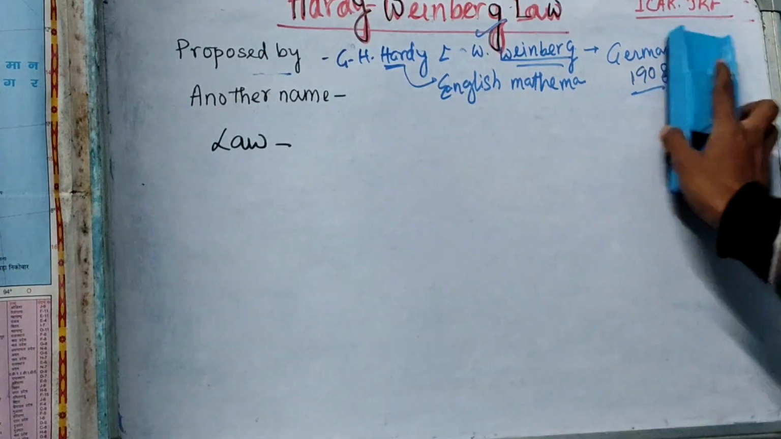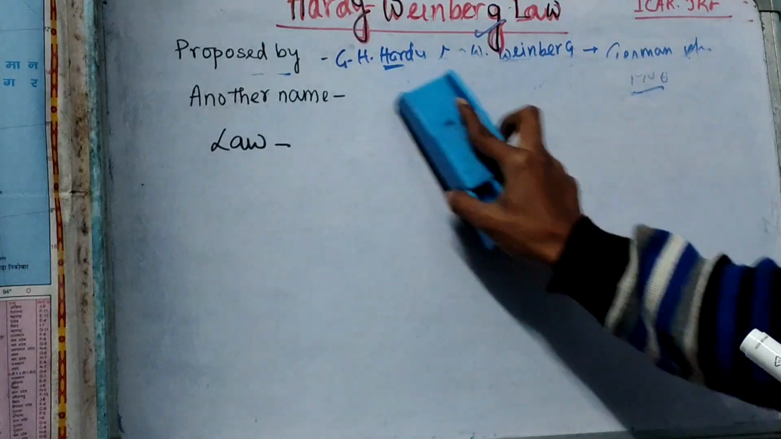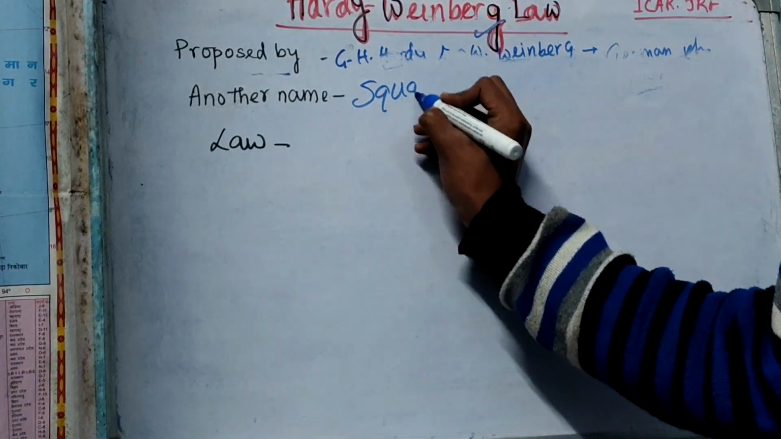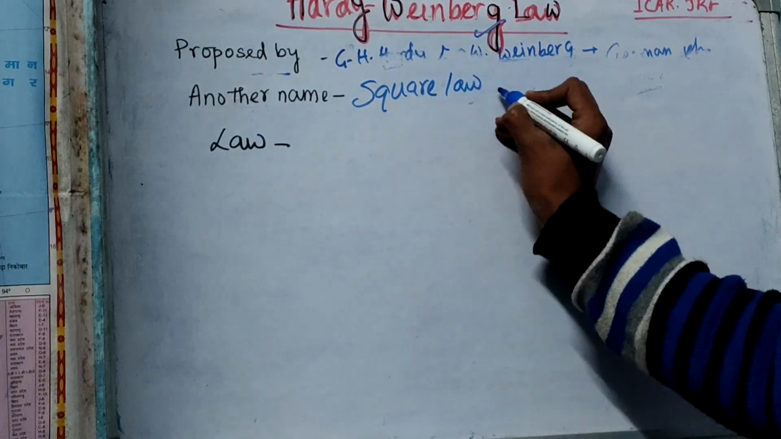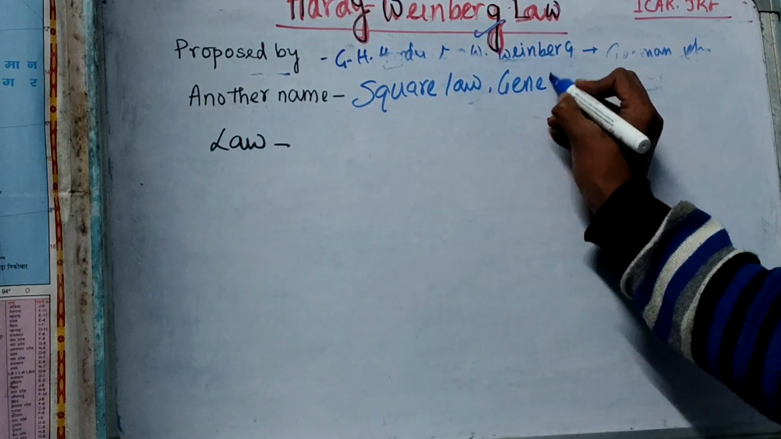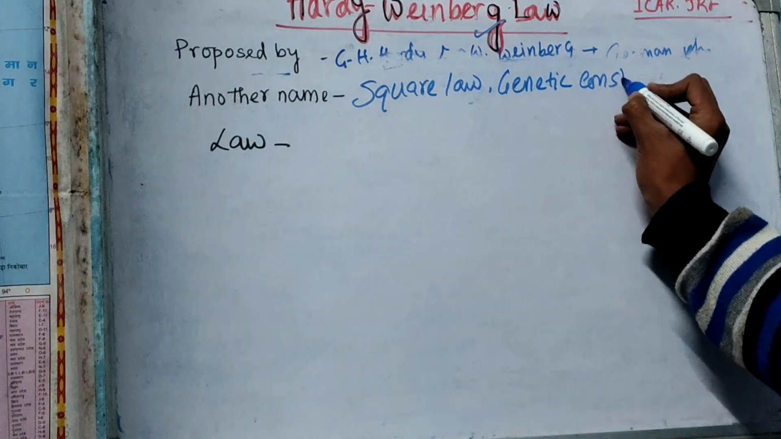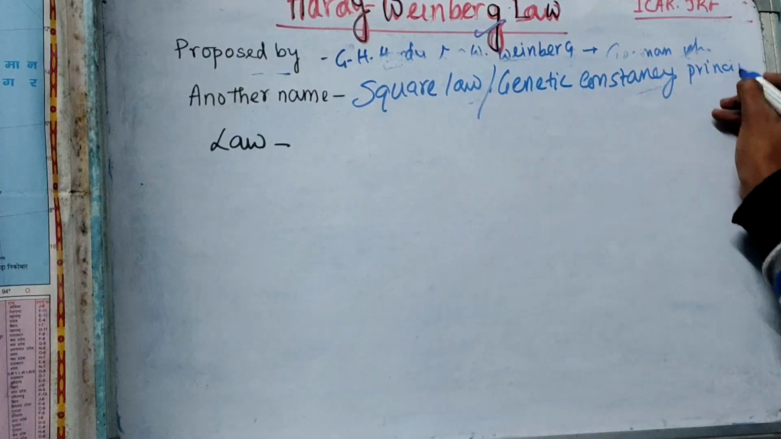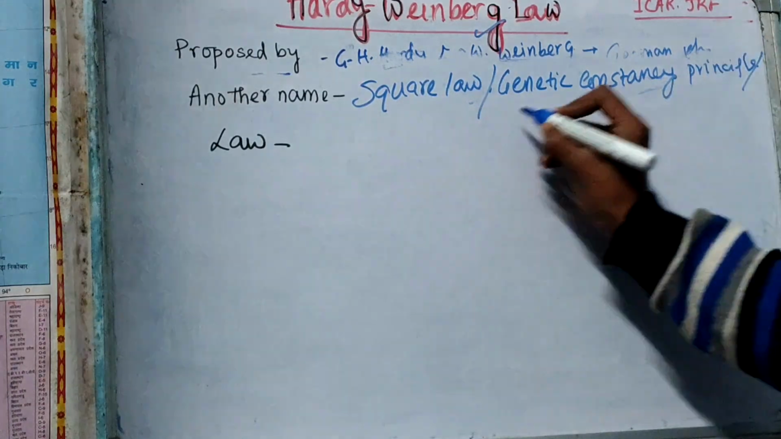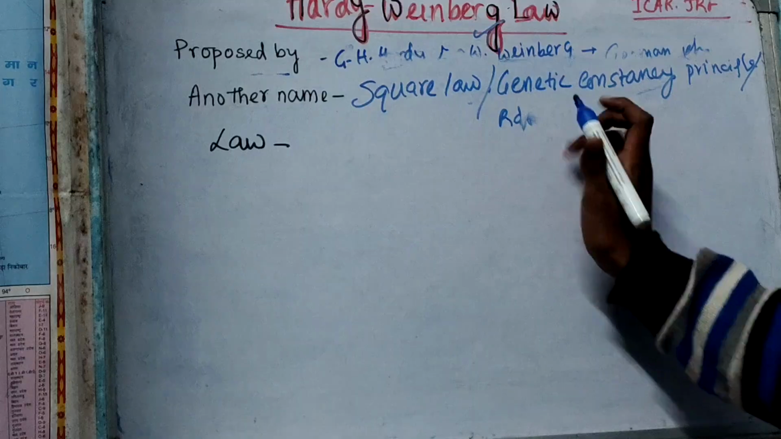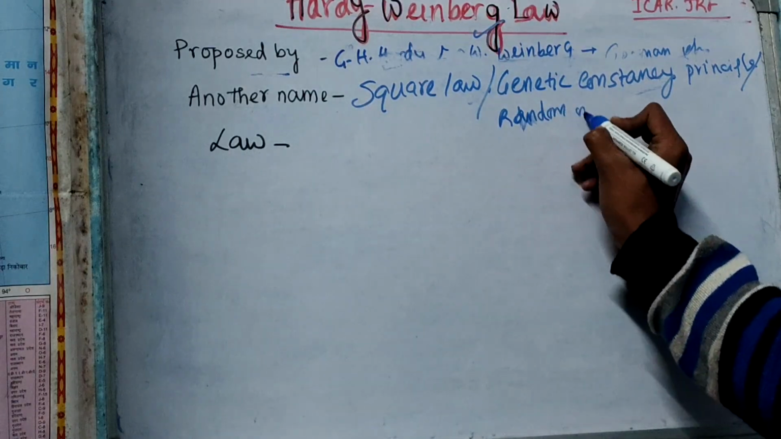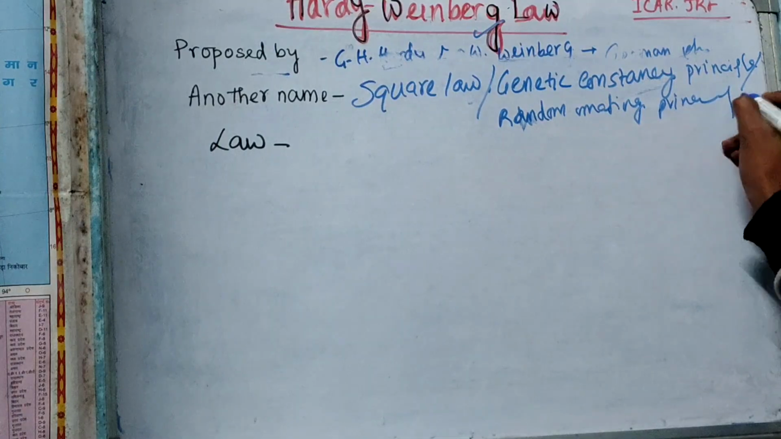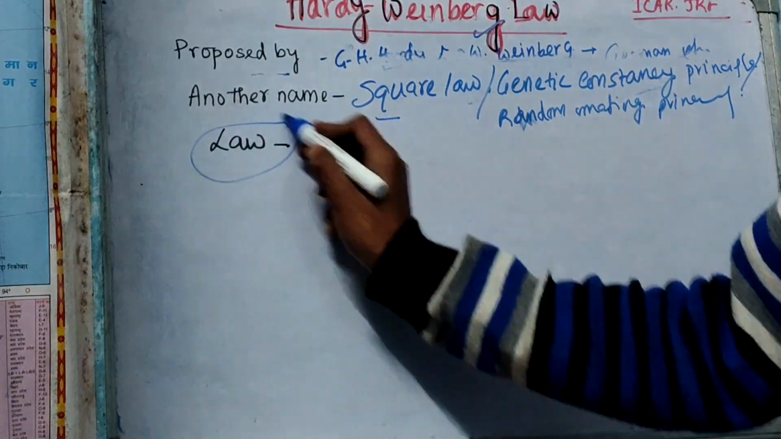Now, another name of the Hardy-Weinberg law is the square law, or the genetic constancy principle, and another famous name is the random mating principle. Now, what is the actual law?